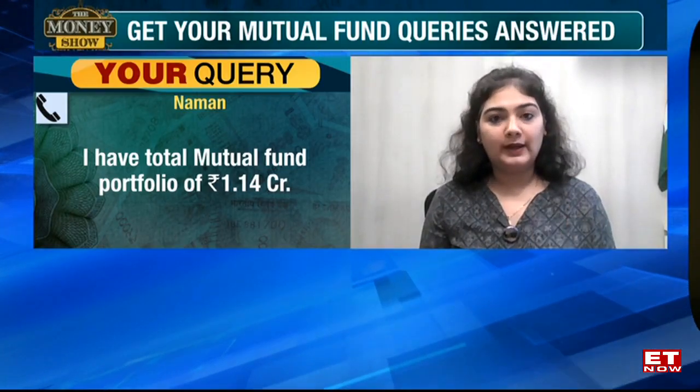And nobody knows if you will see a market correction from the current level, or markets may go to 21,000 and then see a fall. So my recommendation to you would be, don't book profit because the market is at a certain level. 1 lakh is something that you should do. Go ahead and do that.